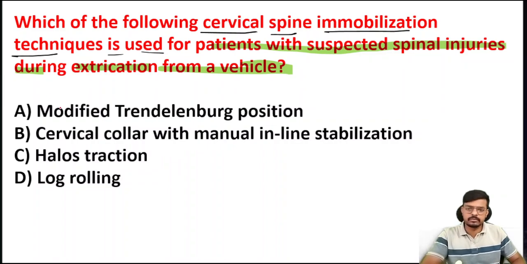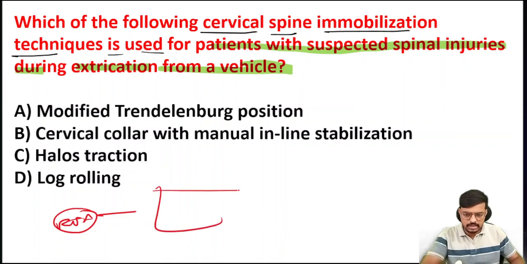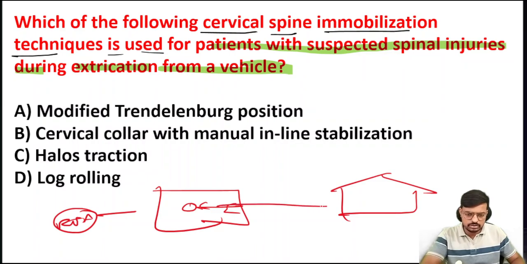What does it mean? The patient has had a road traffic accident and we have shifted the patient in the ambulance. The ambulance comes to the hospital. Now I want to shift this patient from the ambulance to the hospital, that is extrication from the vehicle.